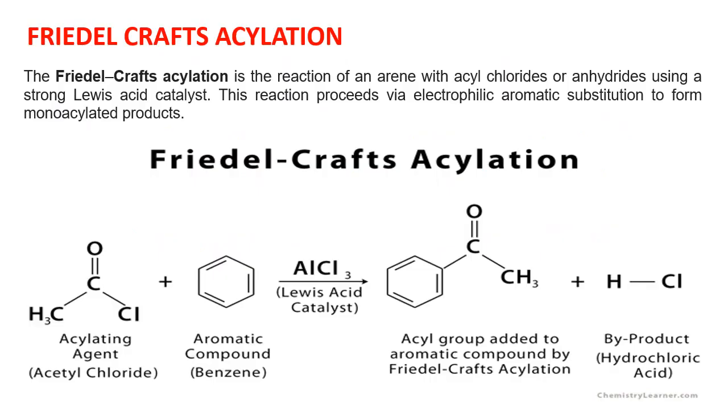Friedel-Crafts acylation. The Friedel-Crafts acylation is the reaction of an arene with acyl chloride or anhydride using a strong Lewis acid catalyst like aluminum chloride and ferric chloride. This reaction proceeds via electrophilic aromatic substitution to form a monoacylated product.